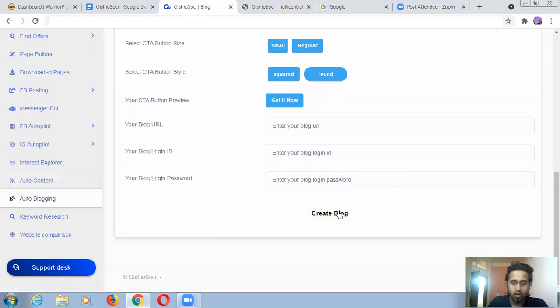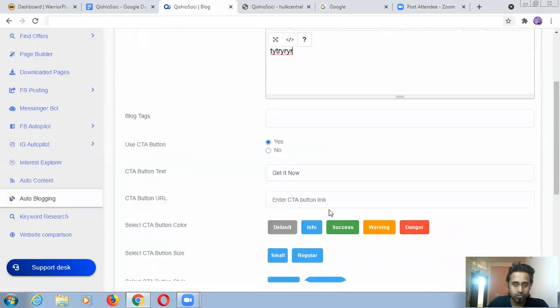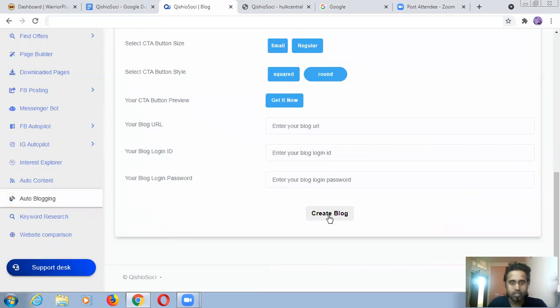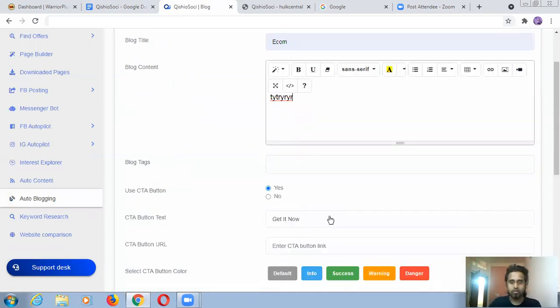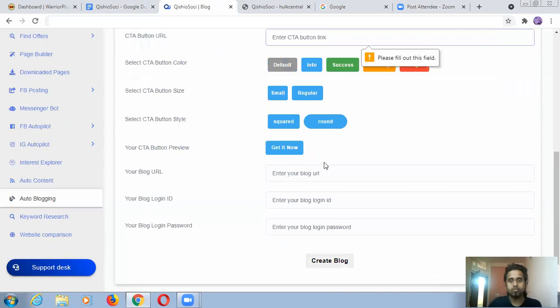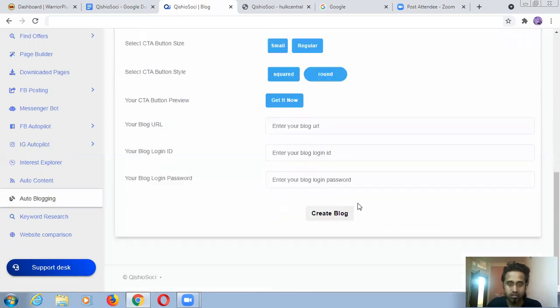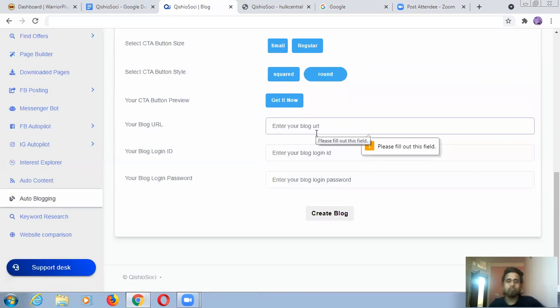Or everything will be auto blogging, because I think you can schedule here. Let me see, you can create a blog. For example, I'm going to create a button link. Okay, I'm putting this one. Blog URL: if you have your WordPress sites, you have to put all these things here so that it will be integrated with this.